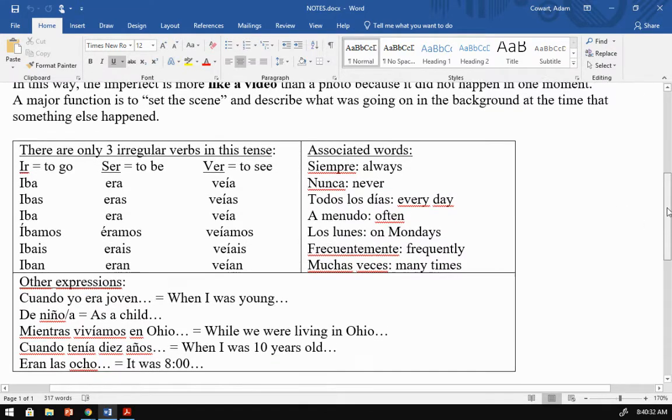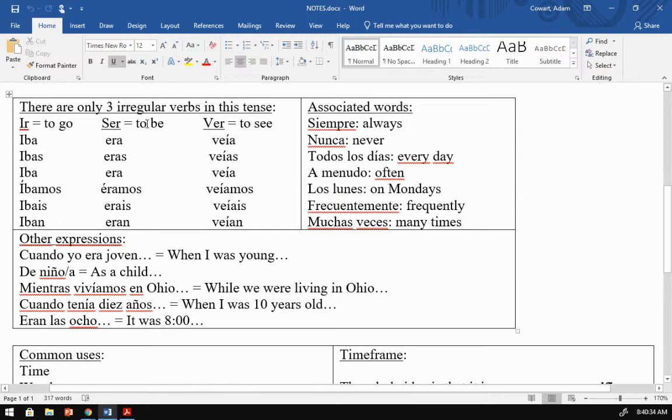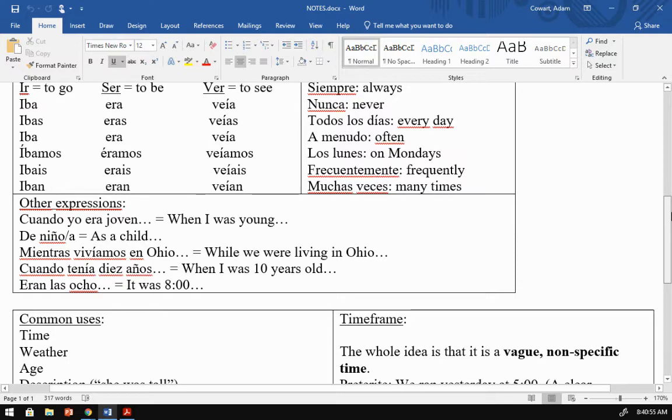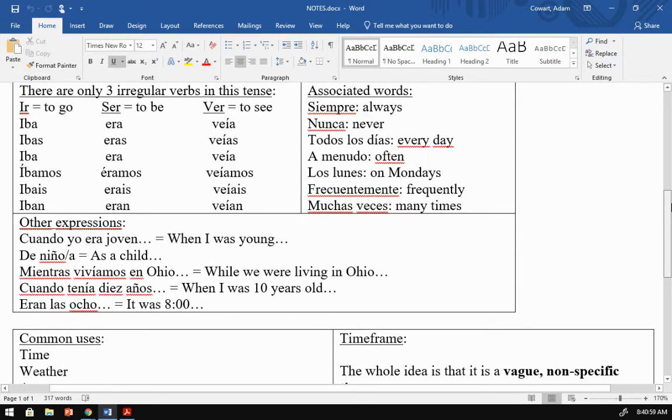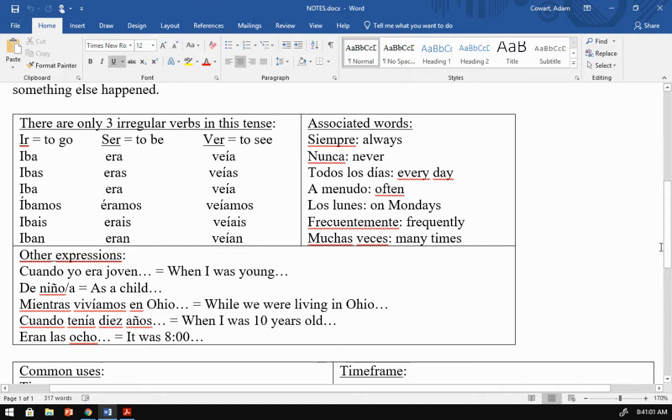Okay? Now, we've already done our three irregulars, ir, ser, ver. These are words that are closely associated with the imperfect because these are things that did not happen in a moment. Siempre, this is something that always used to happen. Nunca, that never used to happen. Todos los días, every day. A menudo, often. Los lunes, on Mondays. Frecuentemente, frequently, and muchas veces, many times.